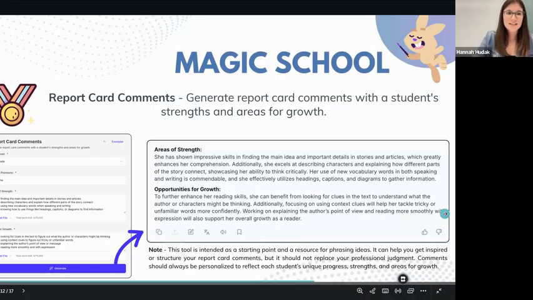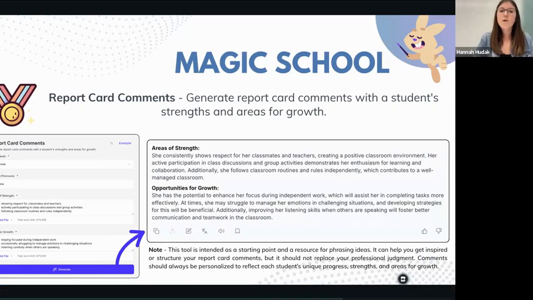You'll also see on the next slide, there is an example of our behavior and social emotional comments as well. So these report card comments can provide both curriculum-based comments, ELA, math, science, social studies, but also those social emotional and behavior comments as well.